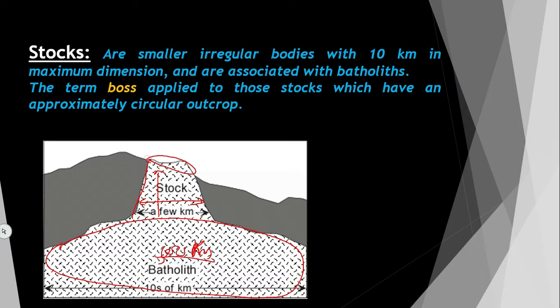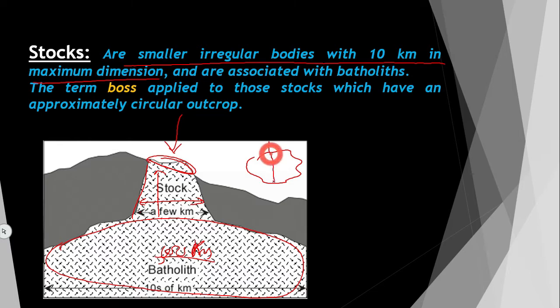When it is exposed on the ground, if you see the cross section, if you see from top, it looks like this one, irregular in shape. If it is irregular in shape, you can see here the smaller irregular bodies with 10 kilometer maximum dimension.